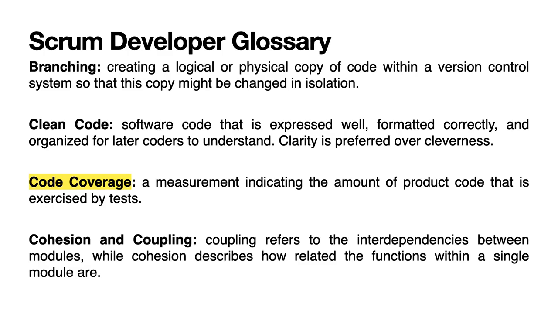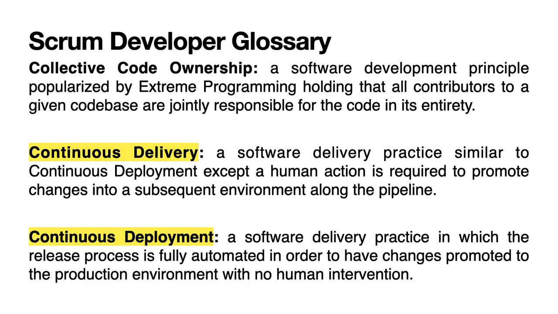Cohesion and coupling. Coupling refers to the interdependencies between modules, while cohesion describes how related the functions within a single module are. Collective code ownership, a software development principle popularized by extreme programming holding that all contributors to a given codebase are jointly responsible for the code in its entirety. Continuous delivery, a software delivery practice similar to continuous deployment except a human action is required to promote changes into a subsequent environment along the pipeline.